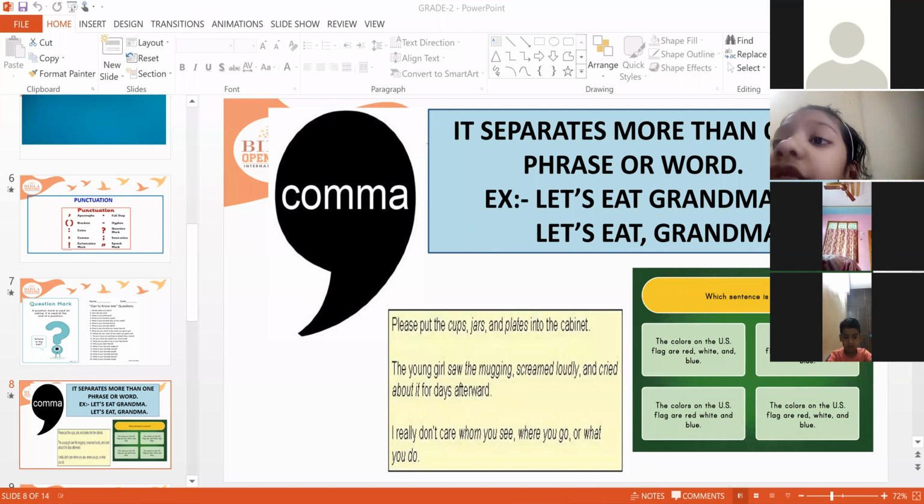Ma'am, the first one does not have a comma and the second one has a comma. Listen, children, with a comma and without a comma, see how the meaning changes. Here we don't have a comma. I'm going to read this sentence: "Let's eat grandma." Oh my God, are we going to eat grandma? What is the meaning of this? Somebody is telling, come on, let's eat our grandma. Is it possible we can eat our grandma?